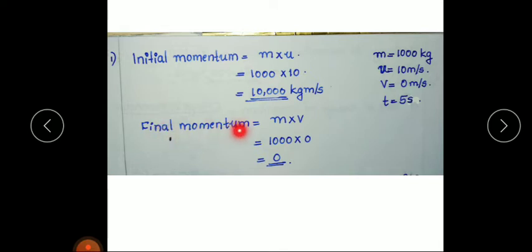Then final momentum. Final momentum is equal to mass into velocity. So velocity means final velocity. So mass is same, 1000 kilogram. Then final velocity is 0. 1000 into 0 is 0. Then initial momentum is 10,000 kilogram meter per second and final momentum is 0.